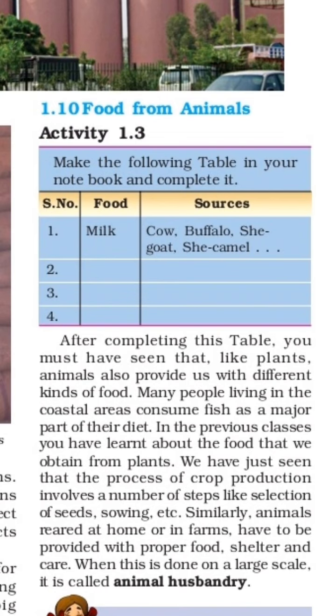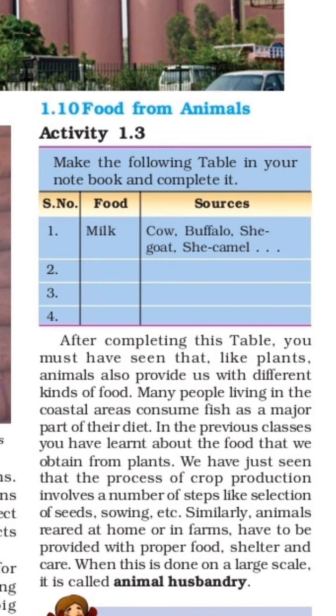In the previous classes, you have learned about the food that we obtain from plants. We are aware of which food material we get from plants and which from animals, and which proteins, vitamins, and nutrients we get from plants and which from animals. We already learned this. We have just seen that farming involves a number of steps like selection of seeds, sowing, etc.